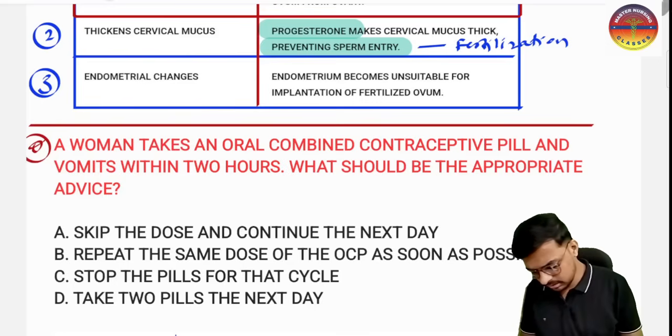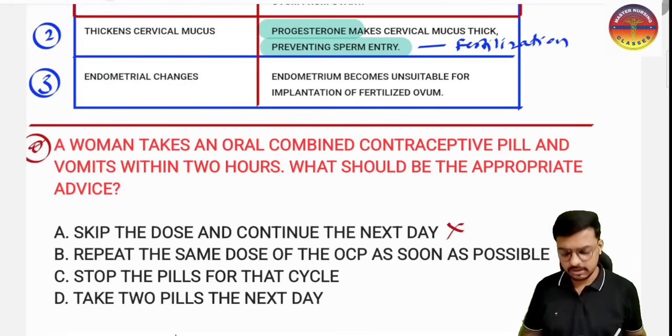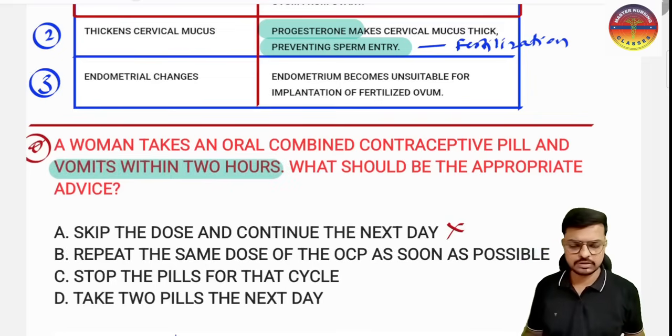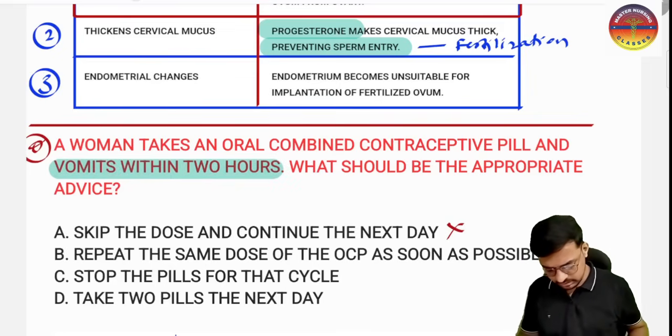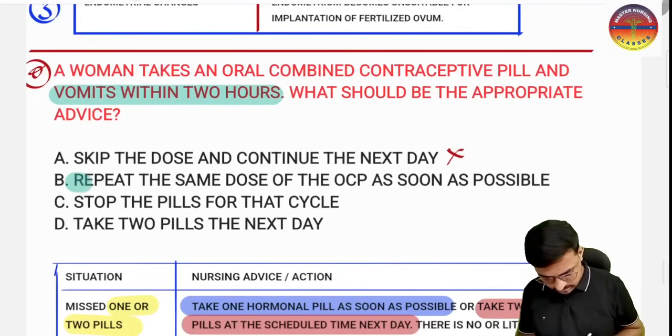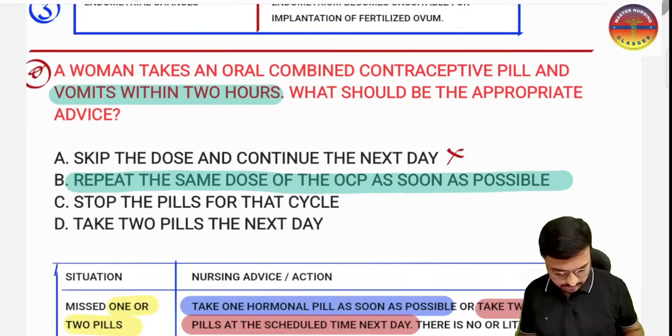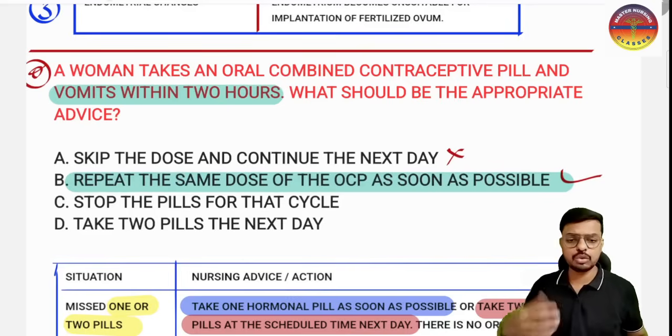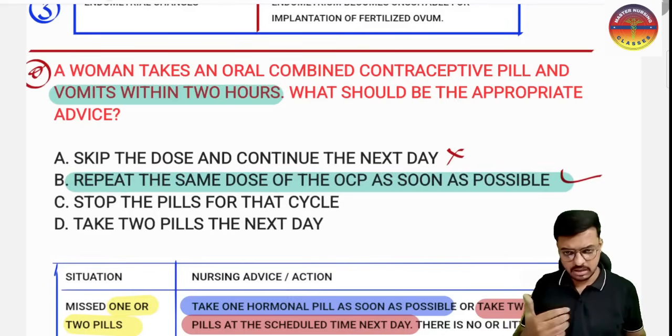This is not a correct statement. If the woman has vomited within 2 hours of taking the medication, what we have to educate is to repeat the same dose of the OCP as soon as possible. If she vomits after 2 hours, skip the dose and continue the next day as per the same schedule.